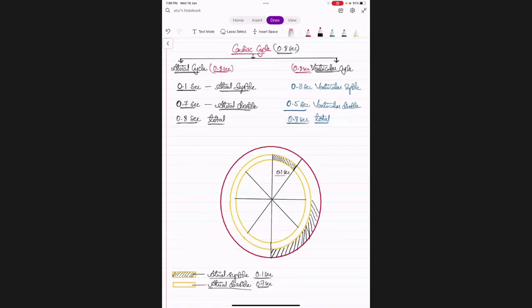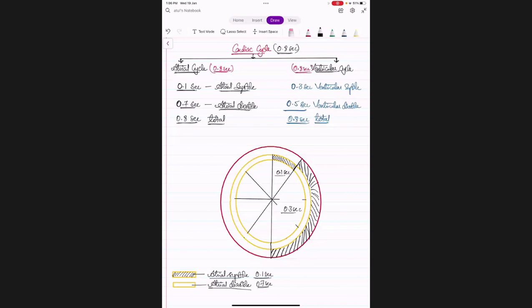So how many quadrants are taken over here? Tell me, how many subparts are taken? 3, see, 1, 2, and 3. For 0.3 seconds, what is happening? For this 0.3 seconds, there is a contraction of ventricles.